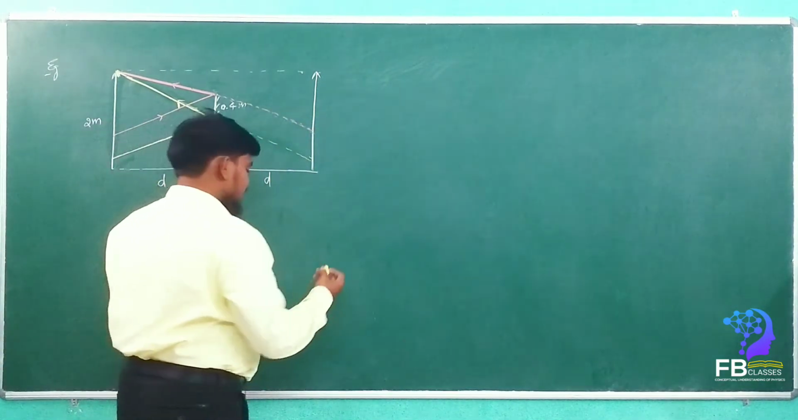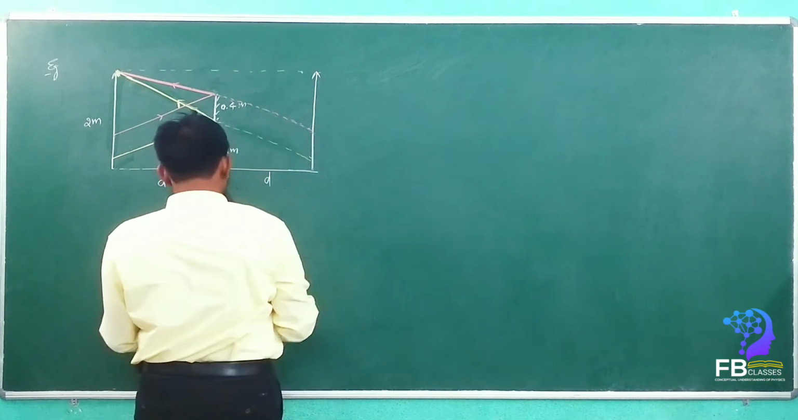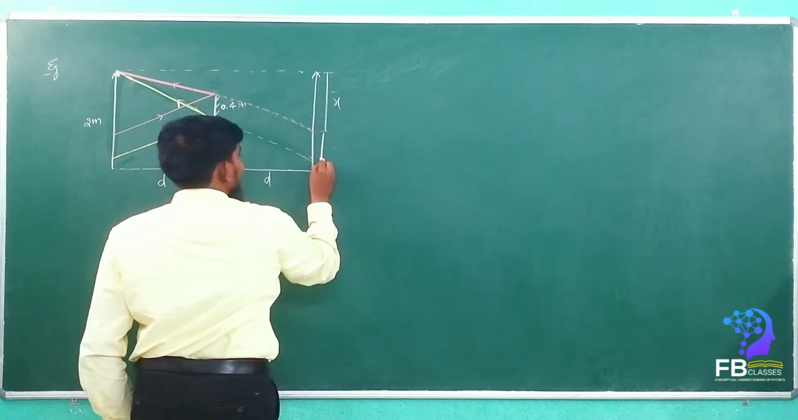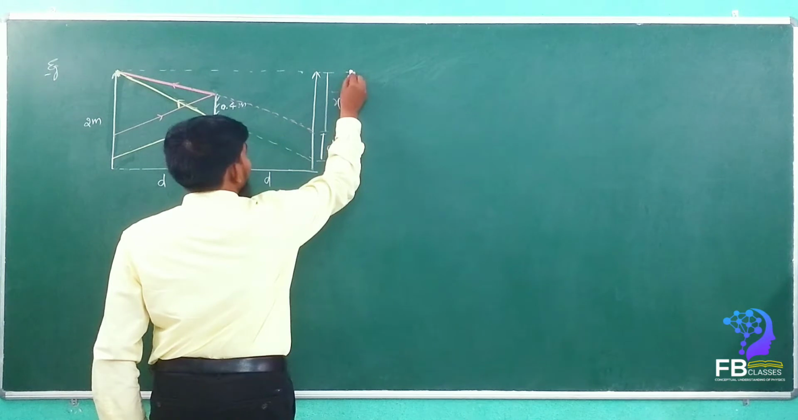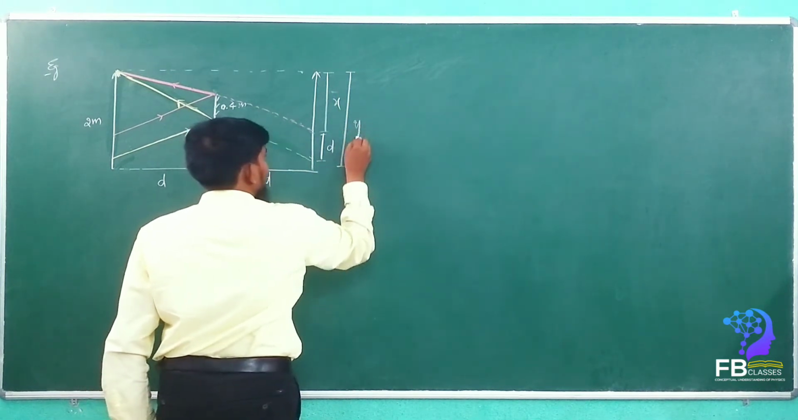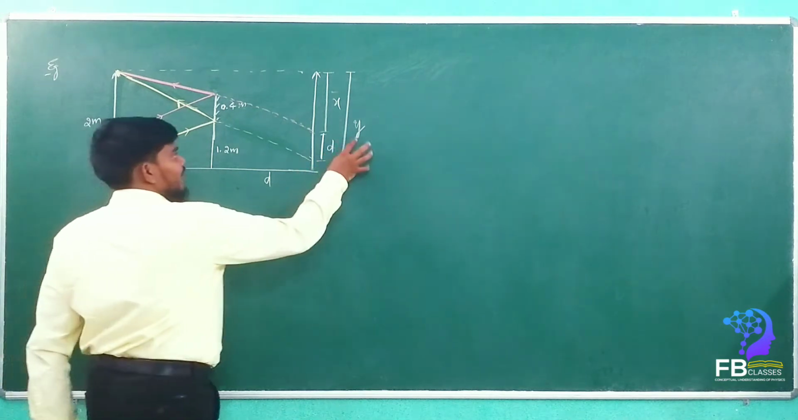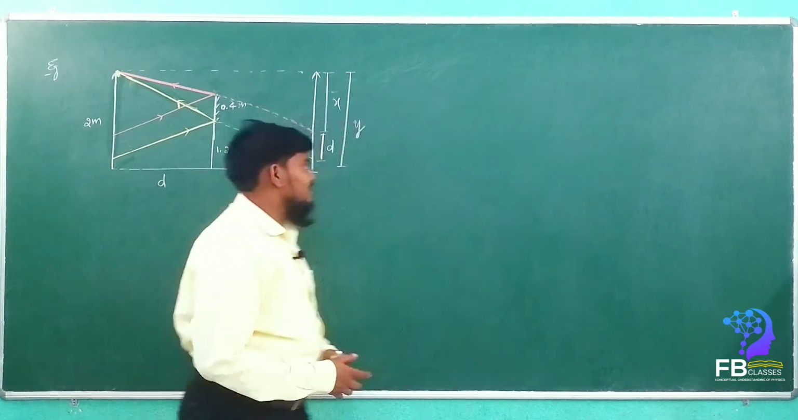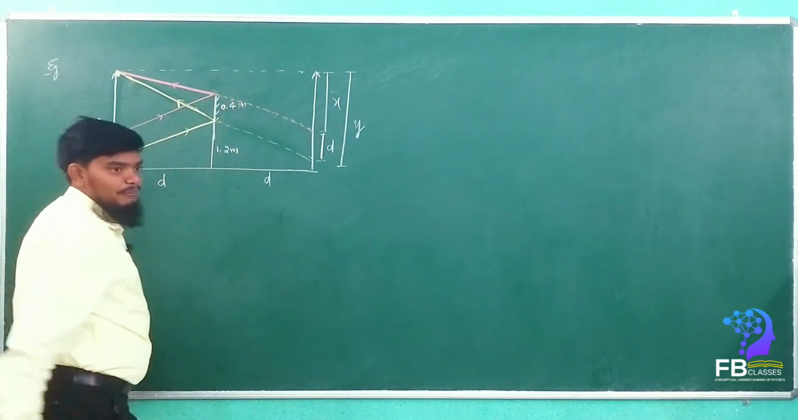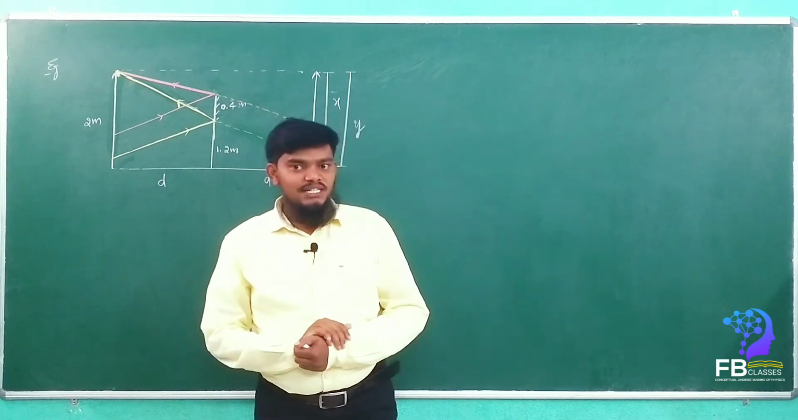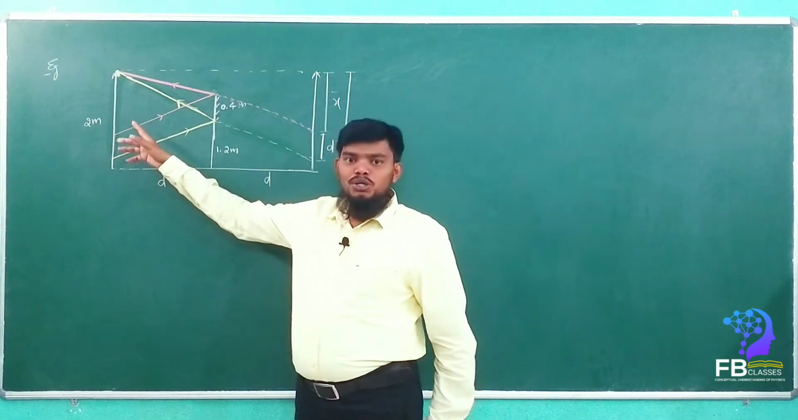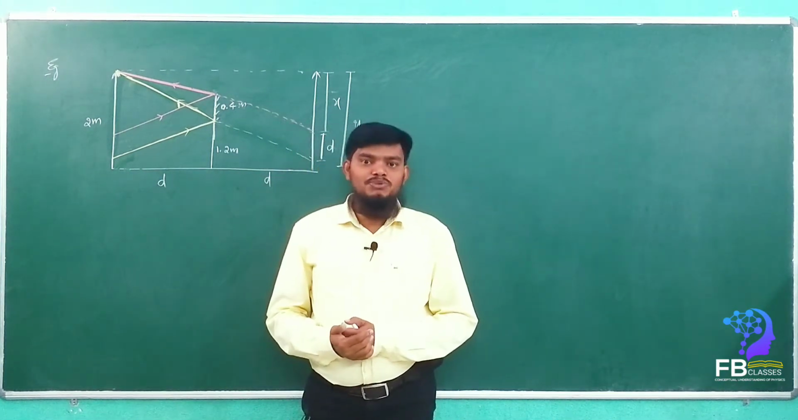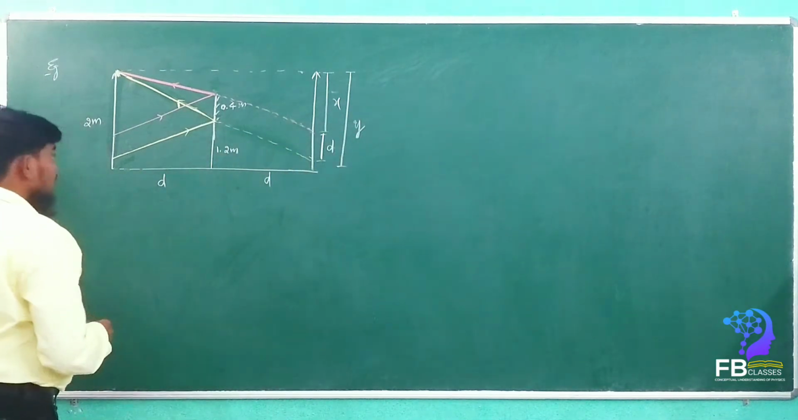Now how much portion appears here? Consider this is x, this is d, and the total is y. If you find y and x, then we can easily find the d value. d is equal to how much, my dears? y minus x. So only this much portion can appear to the observer. Is the full image formed? No, it is not. Only some part appears to the observer.